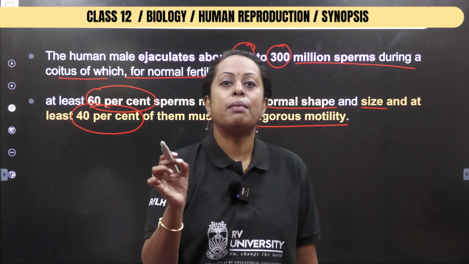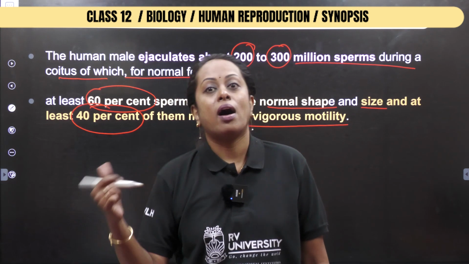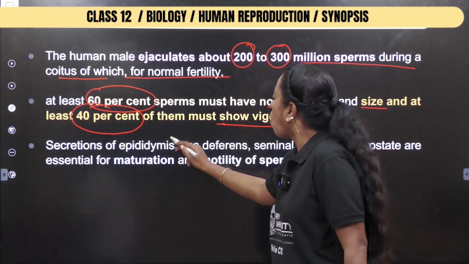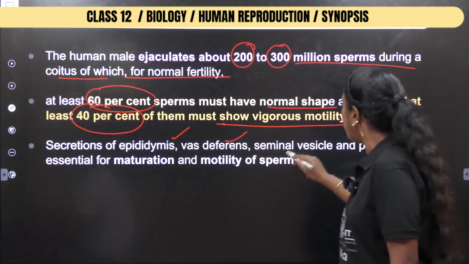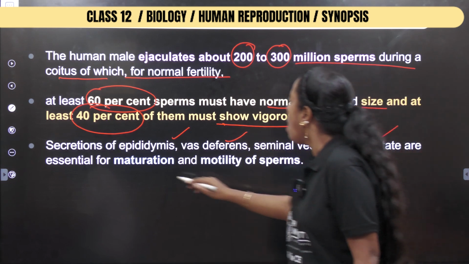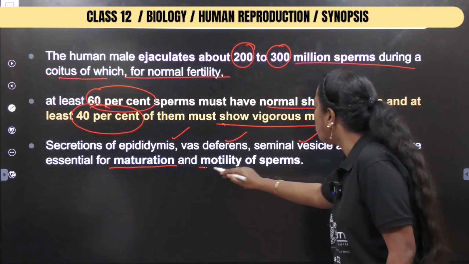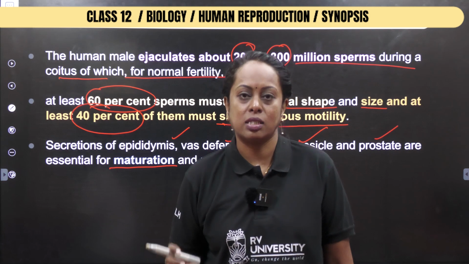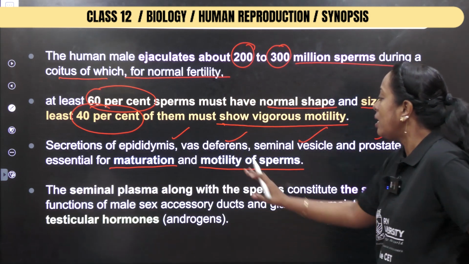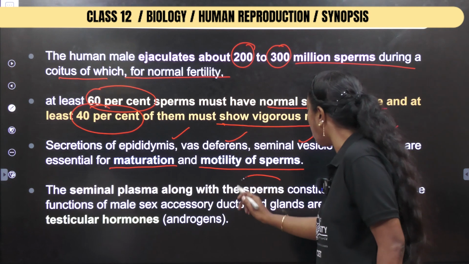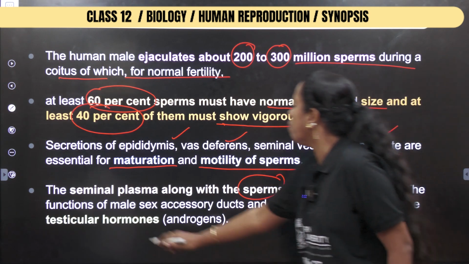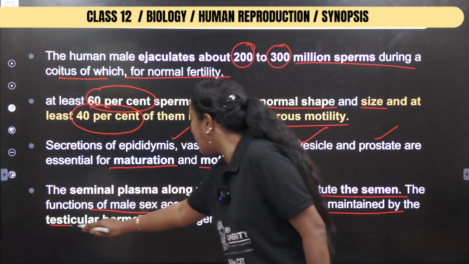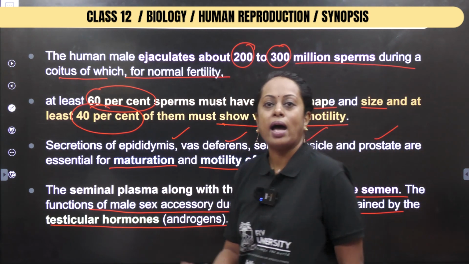So motility plays an important role because the ova has a shorter lifespan than that of the sperm. Next, secretions of the epididymis, vas deferens, seminal vesicle and prostate are essential for maturation and motility of these sperms. The same sentence of NCERT has been given here. Now, seminal plasma along with sperms constitute the semen. The functions of male accessory ducts and glands are maintained by the testicular hormone, which is known as androgen.